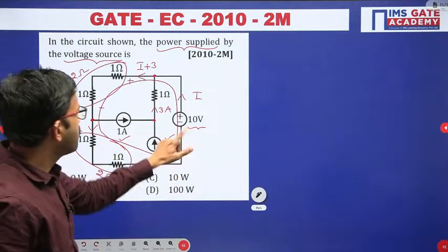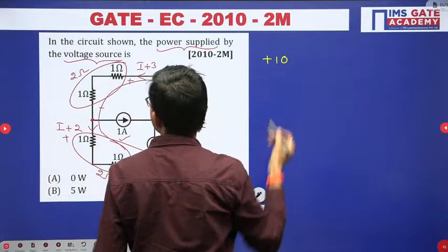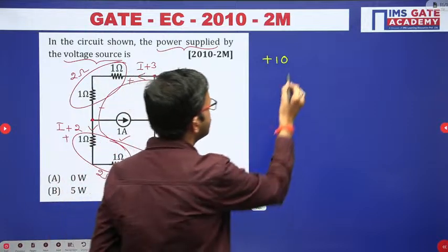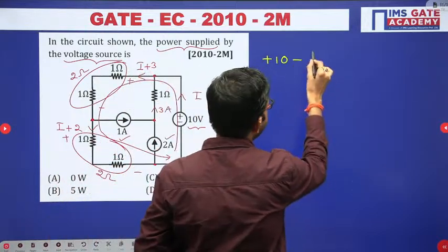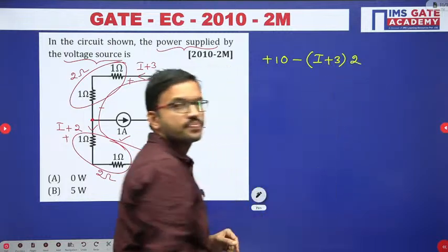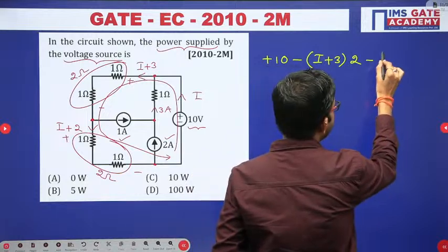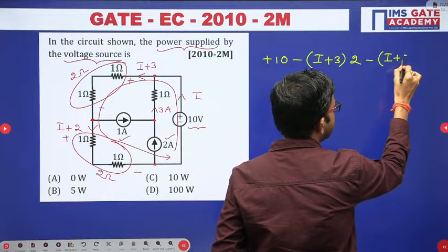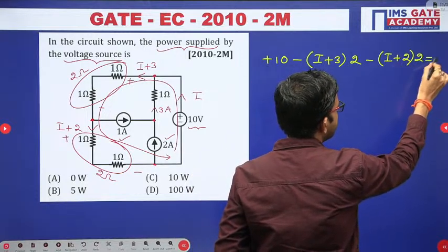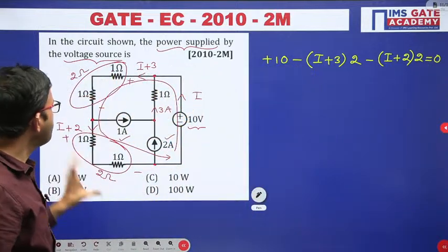Okay, so minus 2 plus, that is plus 10, then plus 2 minus, here current I plus 3 is flowing, the resistance value is 2. Okay, similarly in this branch I plus 2 current is flowing, once again resistor value is 2, is equal 0. Only 3 elements are there, 10 volt, here 2 ohm and here 2 ohm.